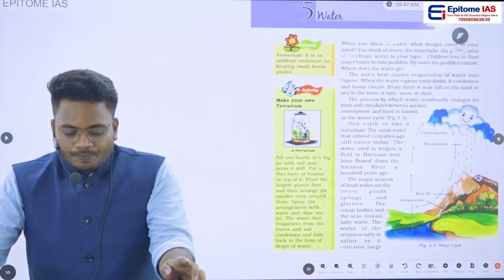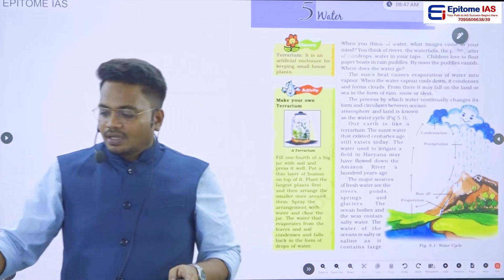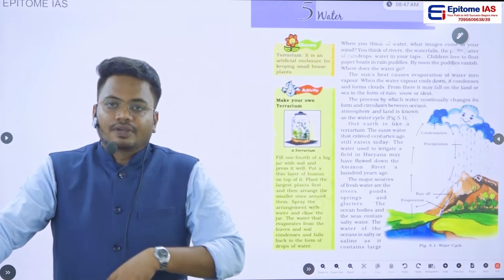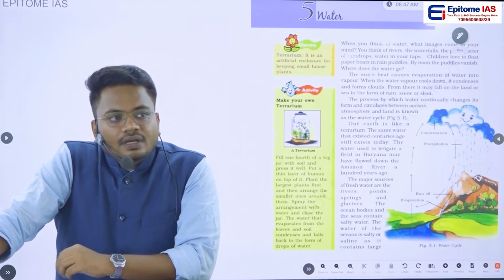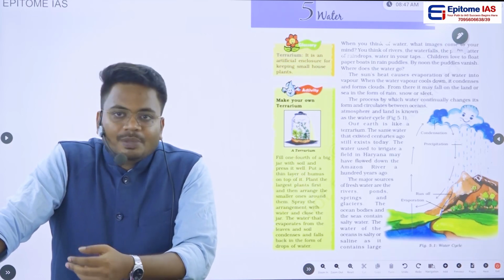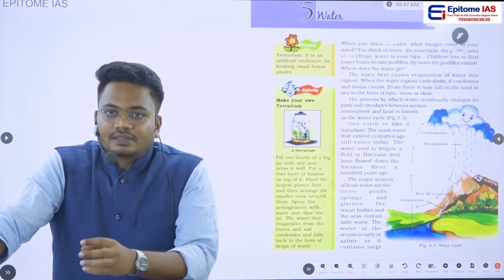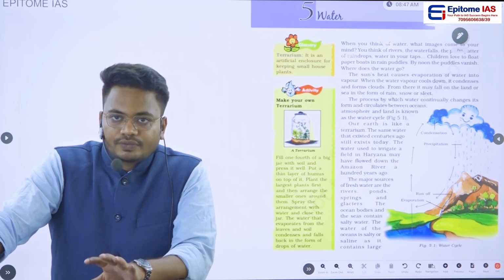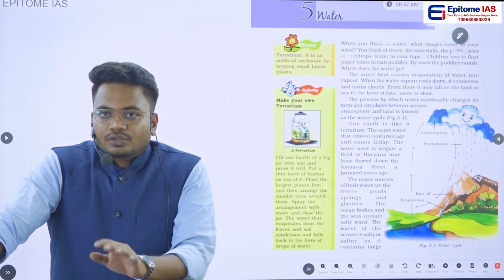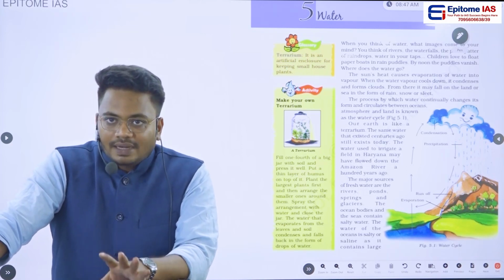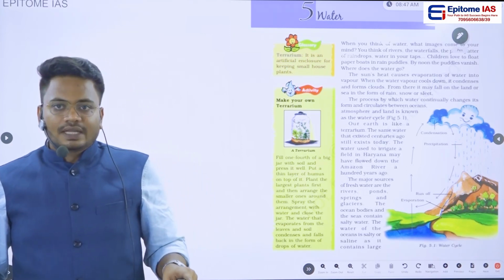If you see the important topics that we are going to learn in this chapter, we will be seeing what is meant by the water cycle, the distribution of water on the surface of the earth, and oceanic circulations. These are the three important topics that this chapter deals with.